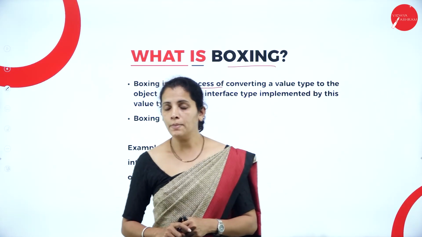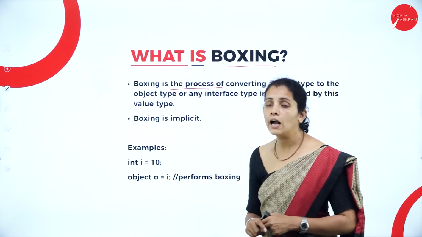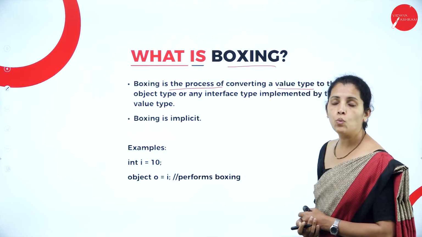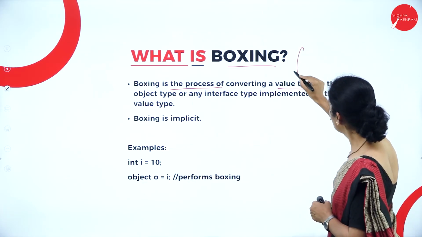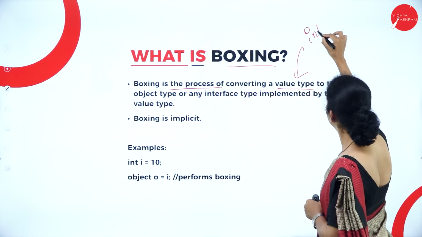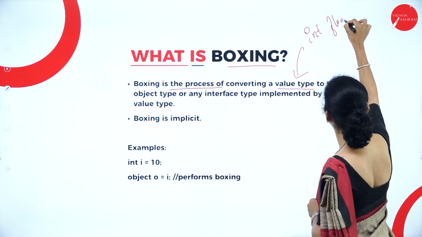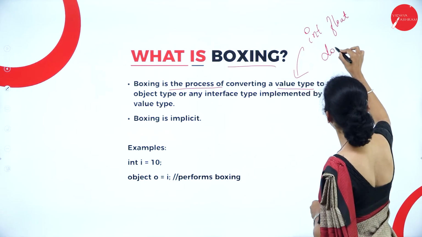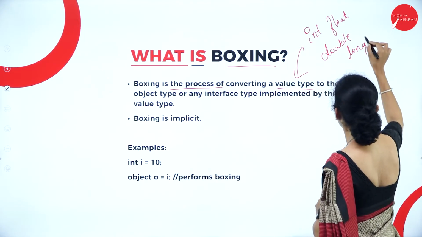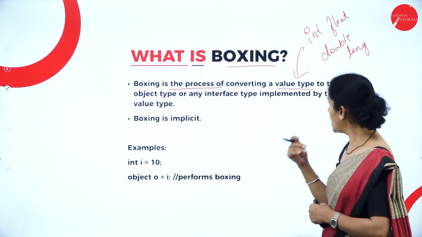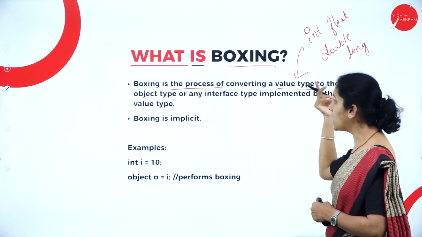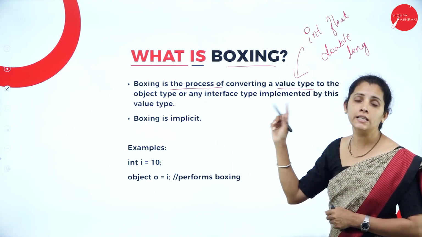Boxing is nothing but the process of converting value type. So what is value type? The examples for value types are nothing but int, float, double, long, and so on. Okay, converting all the primitive or basic data type to object type.